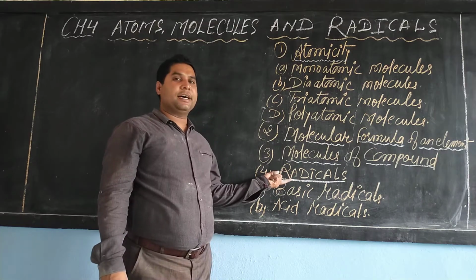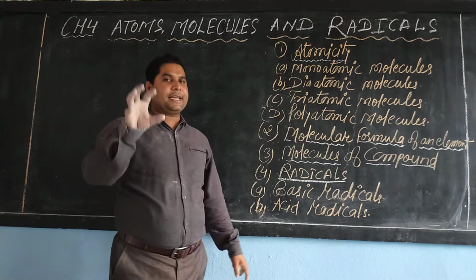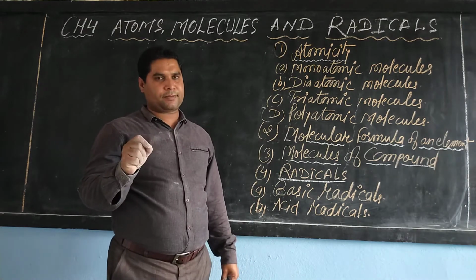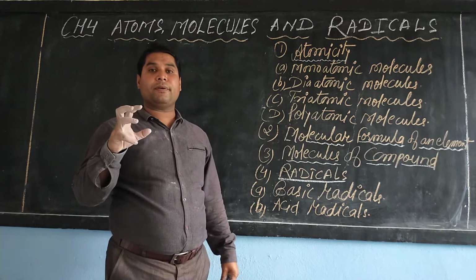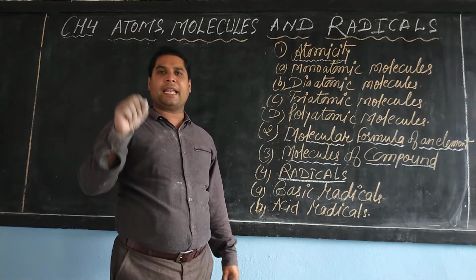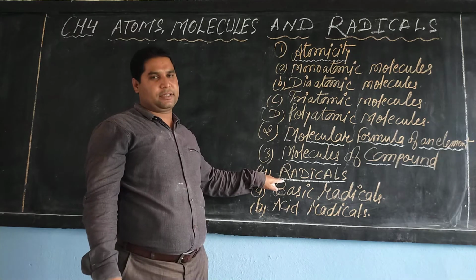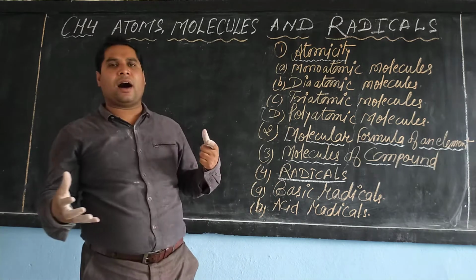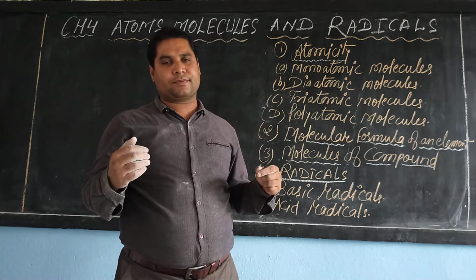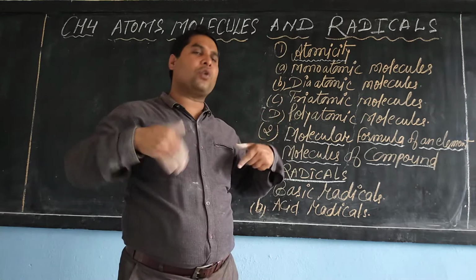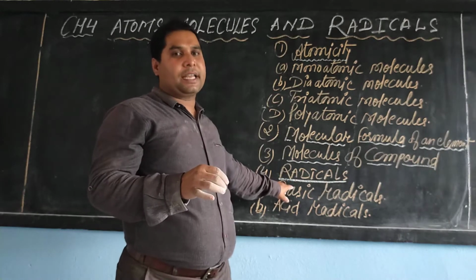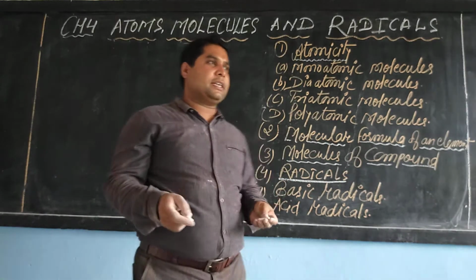I am going to explain radicals. A radical is an atom of an element or a group of atoms of different elements that behaves as a single unit with positive or negative charge. How are radicals formed? Dear student, when an element gains or loses electrons to become stable, it forms radicals. So let us understand.